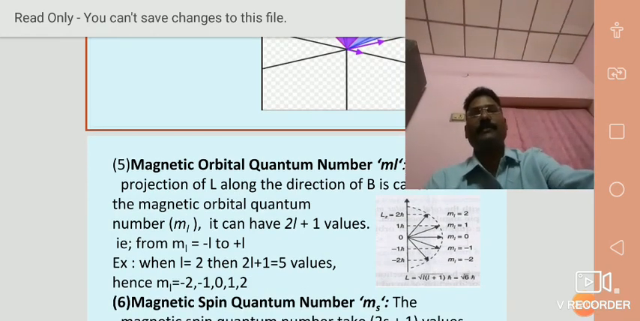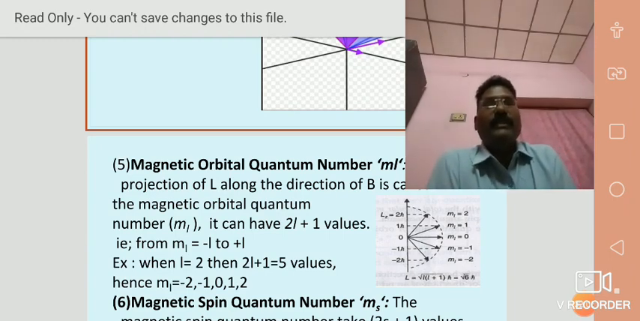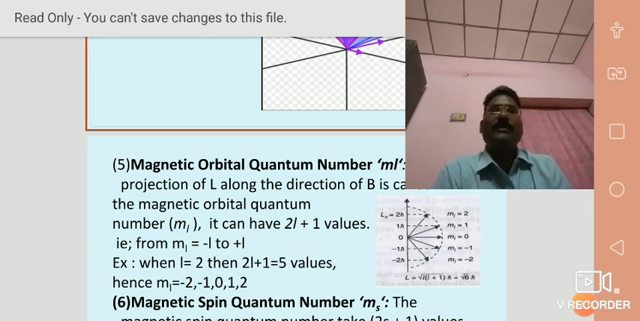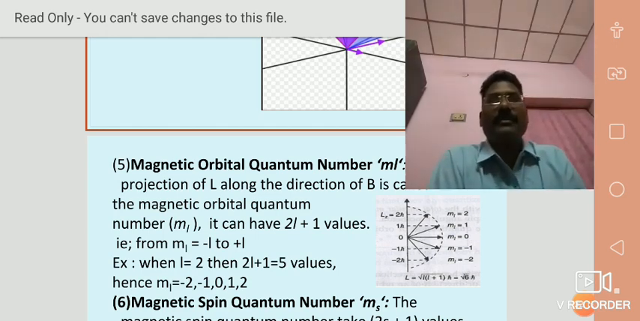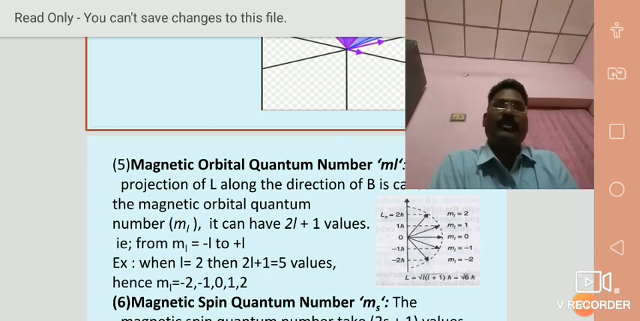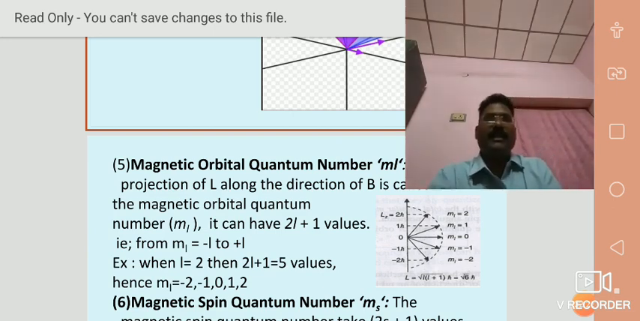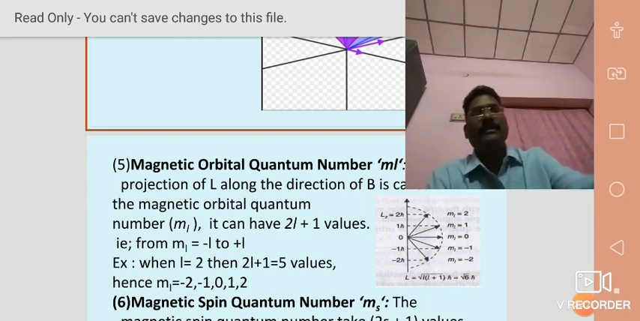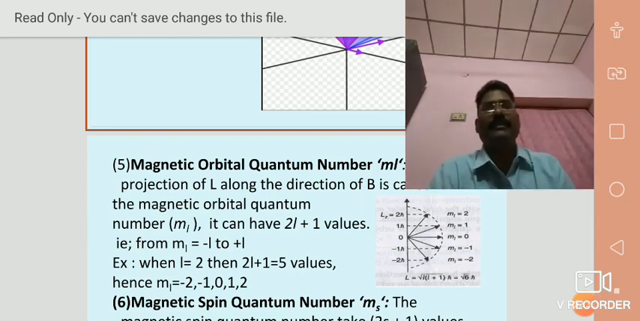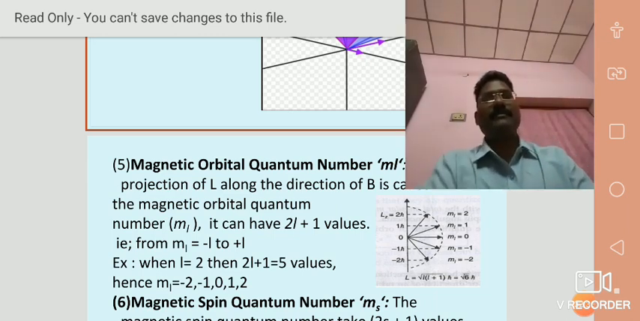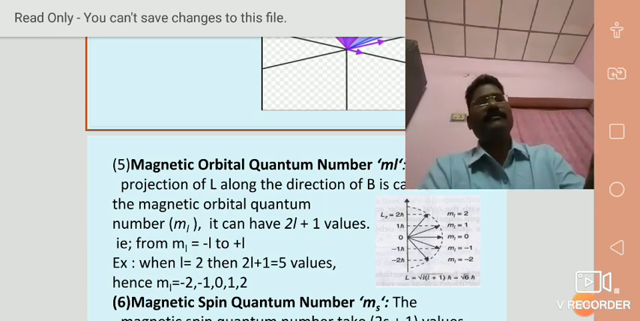Example, when L is equal to 2, how many values can Ml have? Ml can have 2L plus 1 values. L is equal to 2, 2L plus 1 means 5 values. And Ml is equal to minus 2, minus 1, 0, plus 1, plus 2, as shown in the below diagram. As explained in the previous class, Ml can have the values from minus L to plus L, including 0. That is shown in the below diagram very clearly.